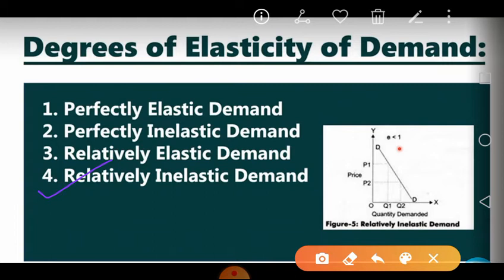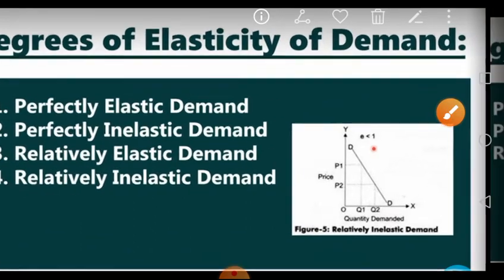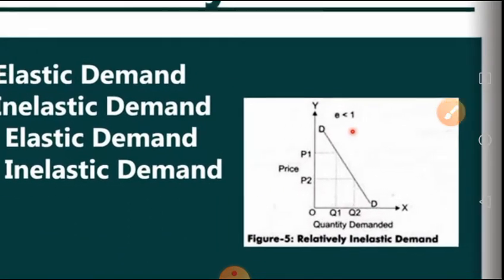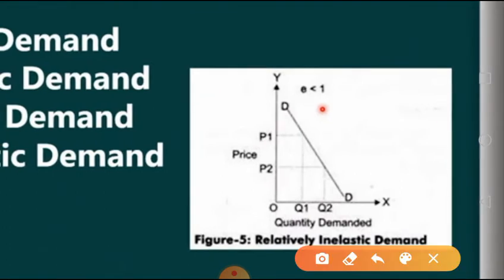What it means is that there is huge change in price but there is less change in quantity demanded. So this is your inelastic demand. Similarly, we can say other necessary commodities come under this concept. Like milk, if the price of milk is right now 45 rupees per liter, if it goes to 60 rupees or 70 rupees per liter, it will not reduce the milk's consumption. Definitely it will reduce some quantity but not a huge quantity. So this comes under the concept of relatively inelastic demand or inelastic demand.